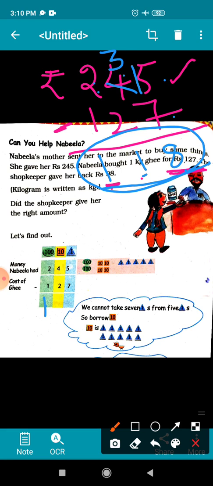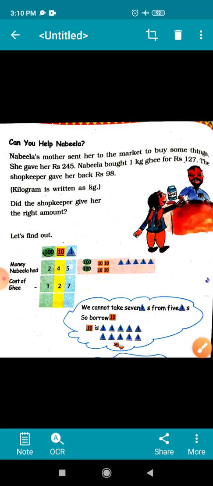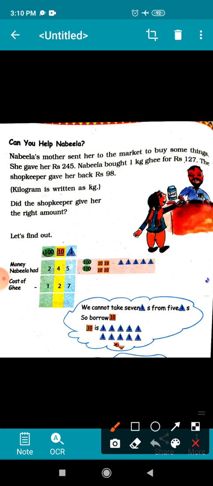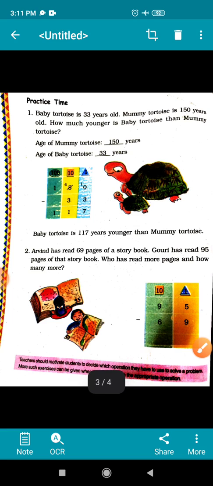But he has given rupees 98. It means the shopkeeper gave her the wrong amount. Okay. Now let us see the next question.